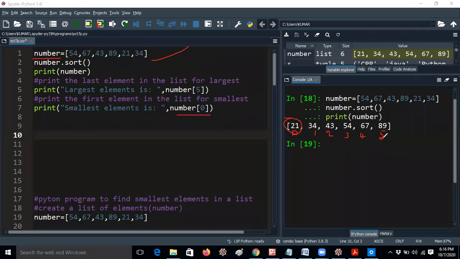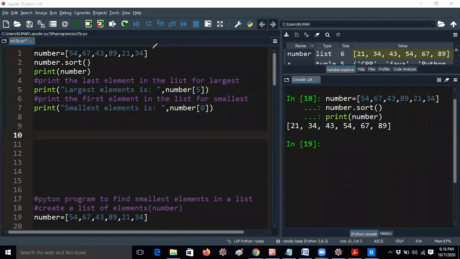But how many elements do we have? Total 6 elements. With n minus 1 length, the last element should be in the 5th position. That means number of 5 will get the value in the 5th position, that is 89. That is the largest number. But it is not a good method actually.